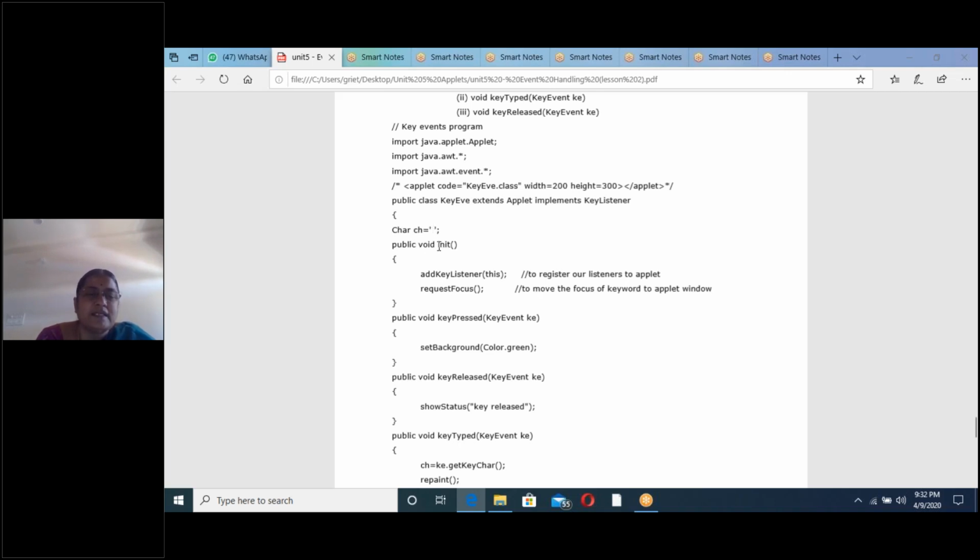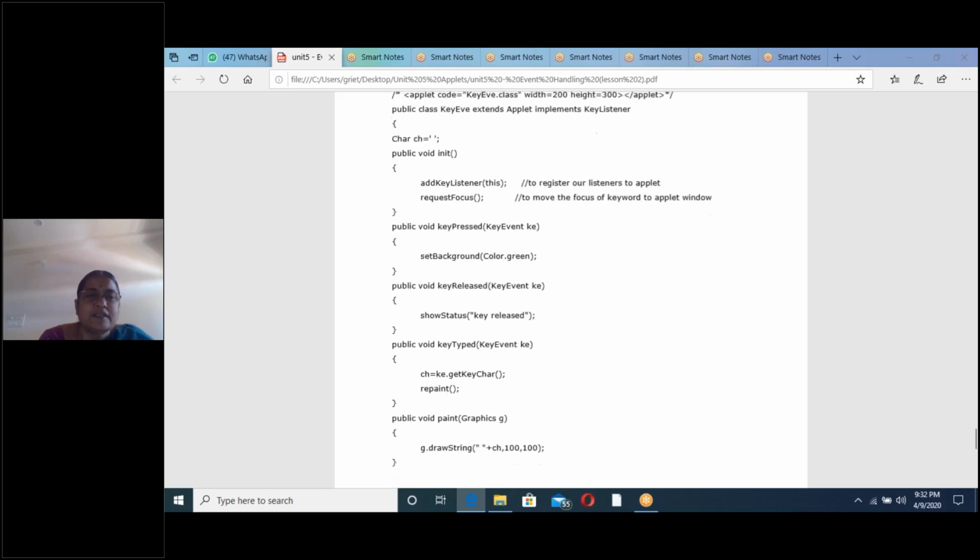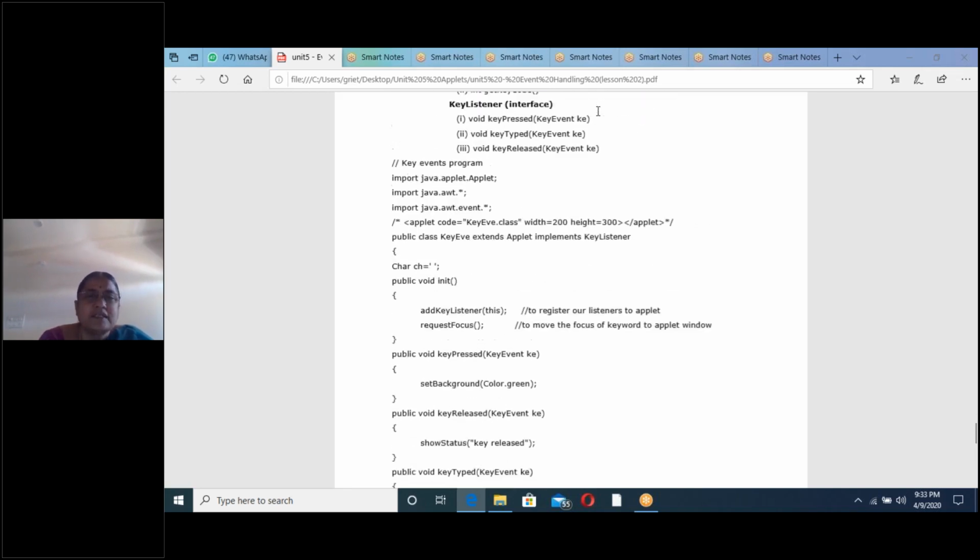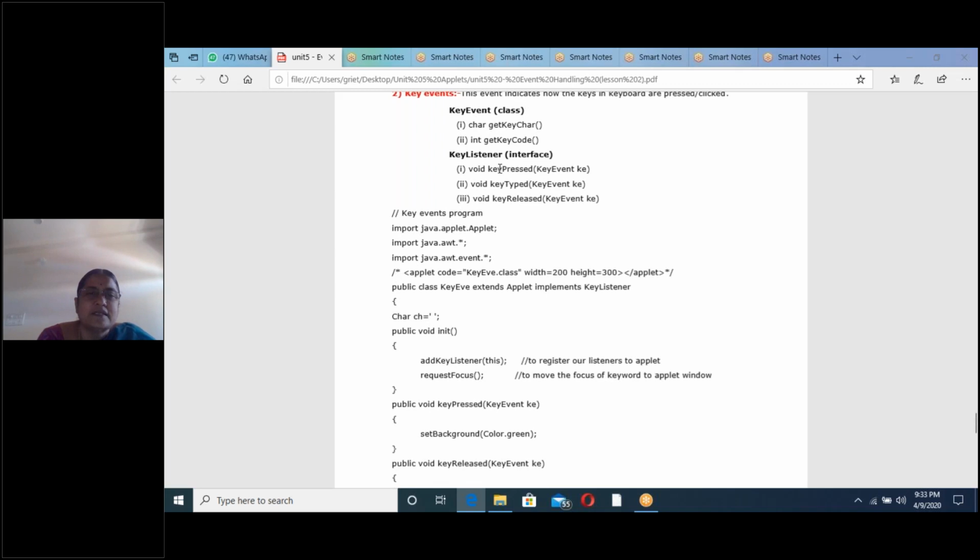Next, the init method. Inside the init method, in addition to registering the listeners to the applet window, you have to write one more method, that is requestFocus. This is first. Next, any class which implements the key listener, inside the key listener we have only three methods. What are the three methods of the key listener interface? keyPressed, keyTyped, keyReleased.